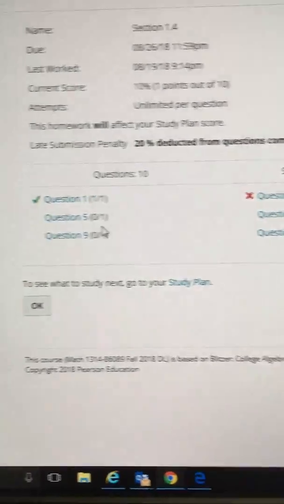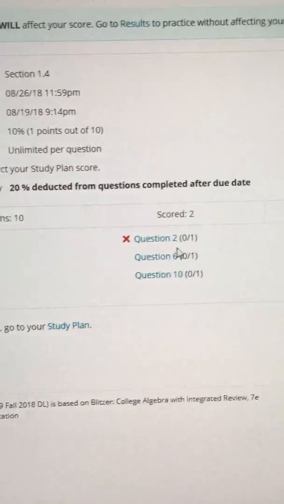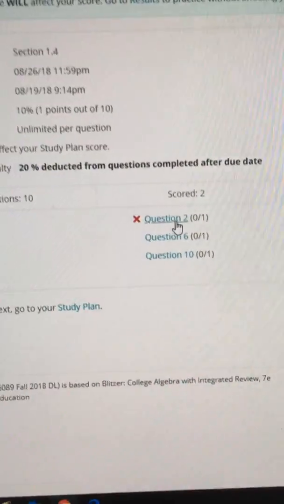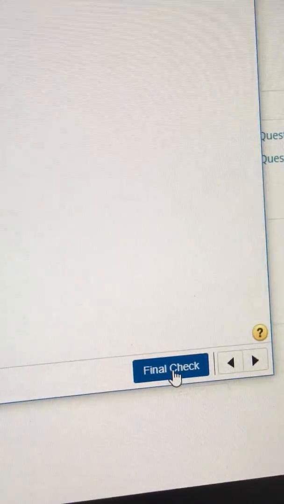You can see I've already done a few problems here. So question 1 I got right. Question 2 I got wrong. So let's go into question 2. I'm going to show you how this Mymathlab works. So I got this question wrong. There's a red X there. So I can go down over here and I can do final check. Apparently what I did is I put in a number here. We're going to put in the final check. And I got it wrong again. I did that for a reason.